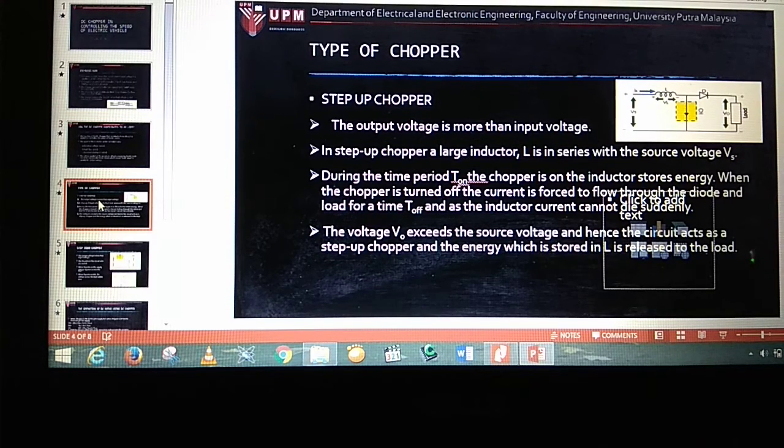So there are two types of chopper, which is step up. In step up, the output is higher than input. This is the circuit for the step up, where a large inductor L is in series with the source voltage. So during the time period T on, the chopper is on, the inductor stores the energy, so it is a short circuit there. When the chopper is turned off, the current is forced to flow through the diode and load for a time T off, as the inductor current cannot die suddenly. So the voltage V out is the source voltage plus the inductor voltage, so it means that it is higher than the input voltage.